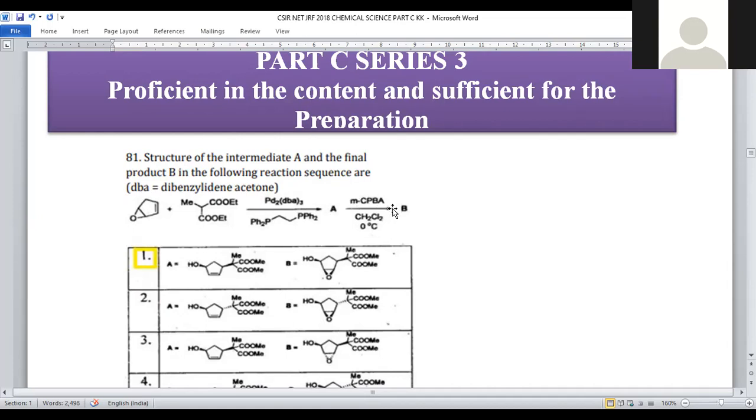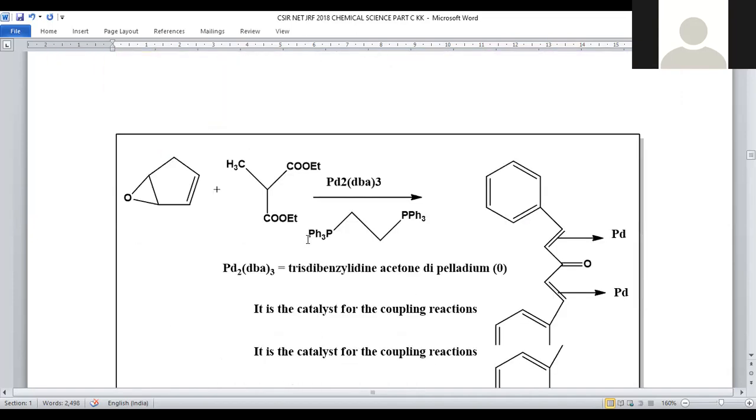Now, further it's subjected to metachloroperbenzoic acid. Metachloroperbenzoic acid is the oxidizing agent. There is a possibility of Baeyer-Villiger oxidation, and it is treated in the presence of dichloromethane at 0 degrees centigrade, so that product B will be formed. Now, let us see what is the mechanism in order to transform this epoxy compound into compound B, right? So, let us move on to its mechanism.